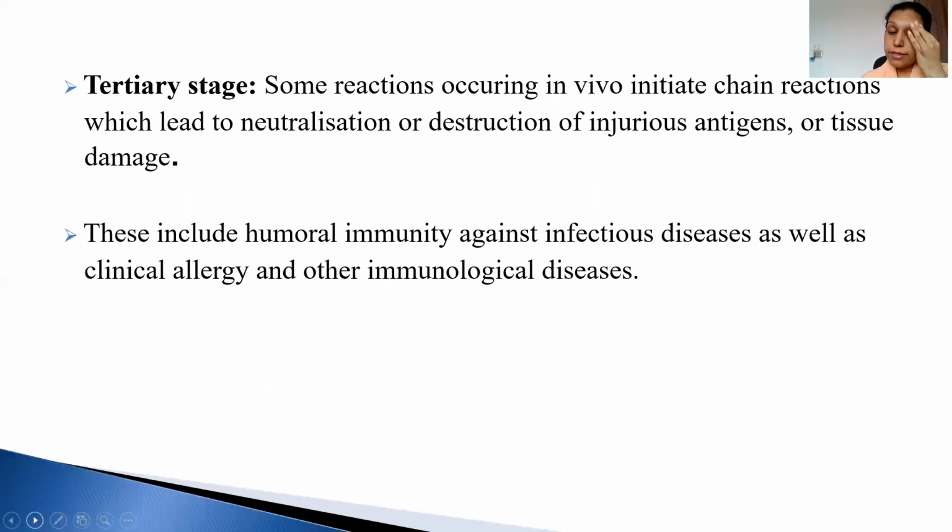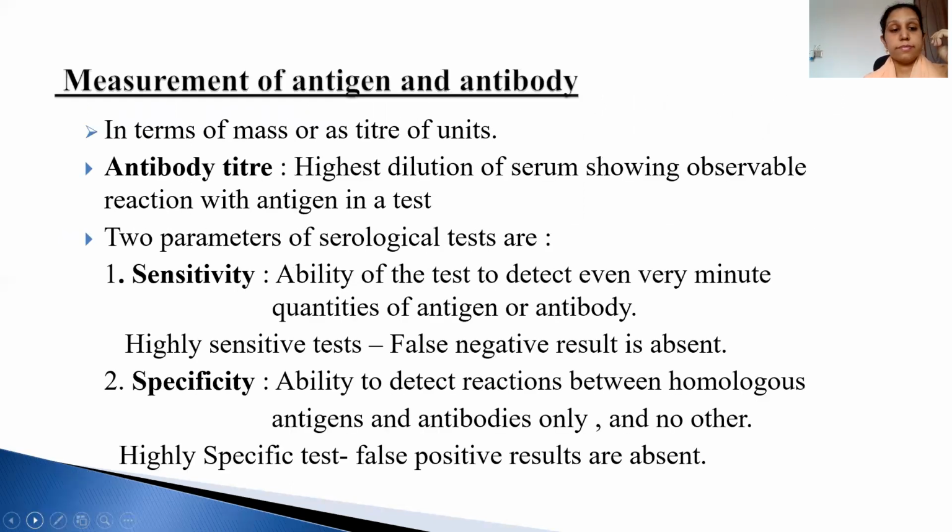So the third is the tertiary stage, where if the reaction goes on, it doesn't stop. So in a person it can also cause destruction. It is very injurious. That is the third stage. Now these include humoral immunity against infection and disease, as well as clinical allergy and other immunological diseases.